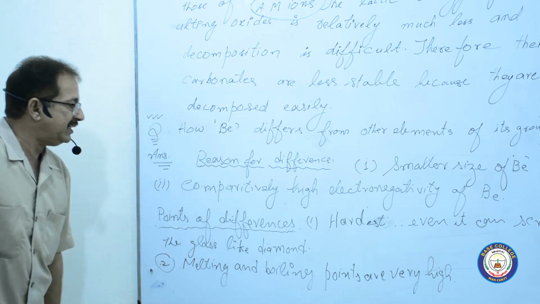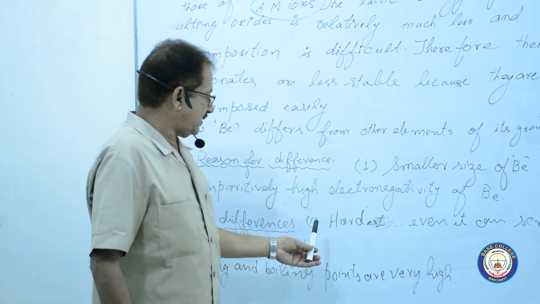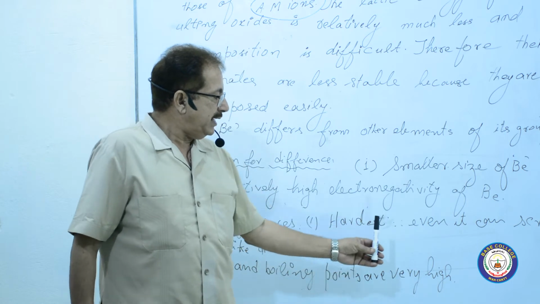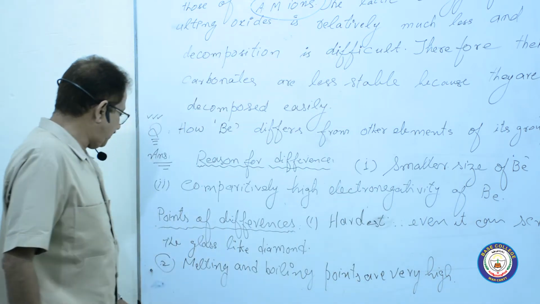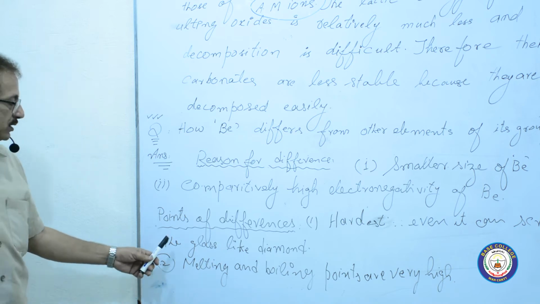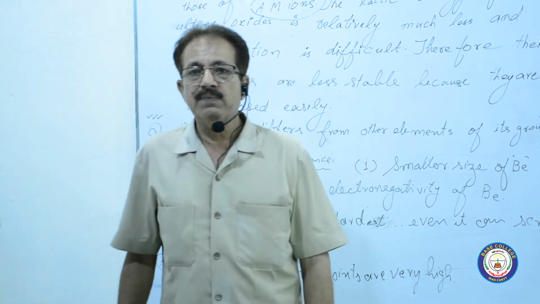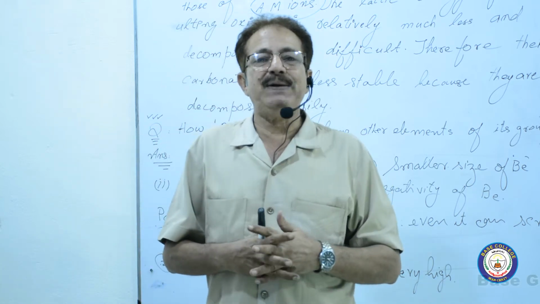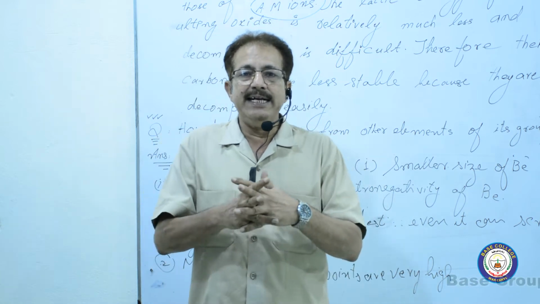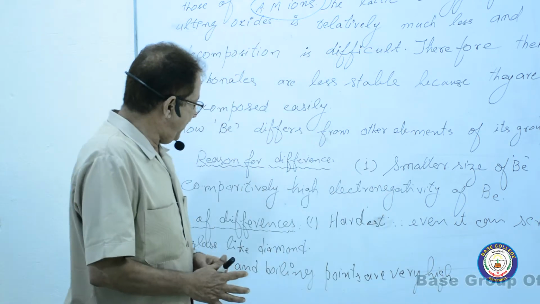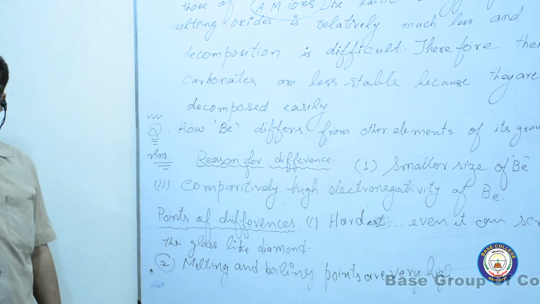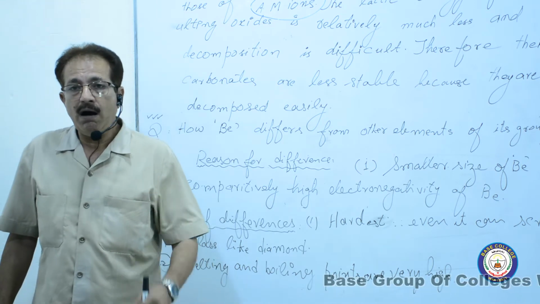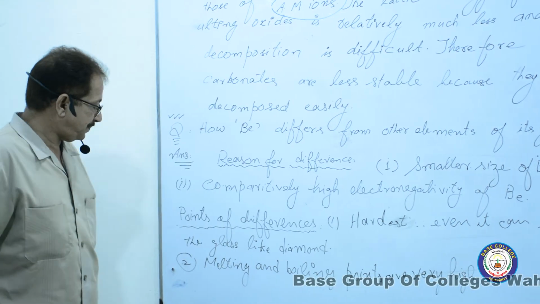Now, points of the differences. Number 1, beryllium is the hardest one. Even it can put scratches on glass like diamond. You know how glasses are cut. First of all, a scratch is placed with a diamond on the glass, then it is broken into different pieces. We can also put scratches on glass using beryllium. It means beryllium is hard enough to scratch glass.